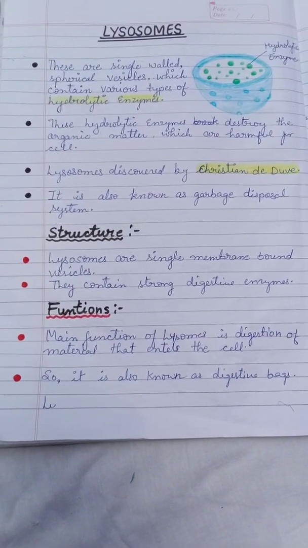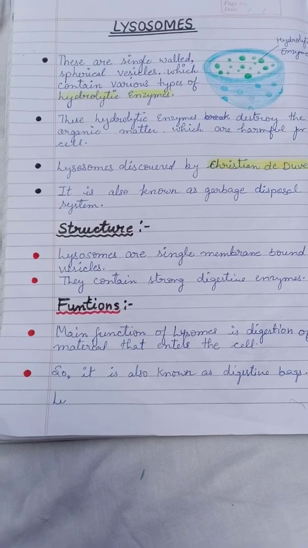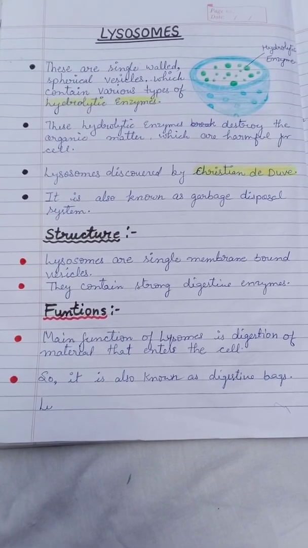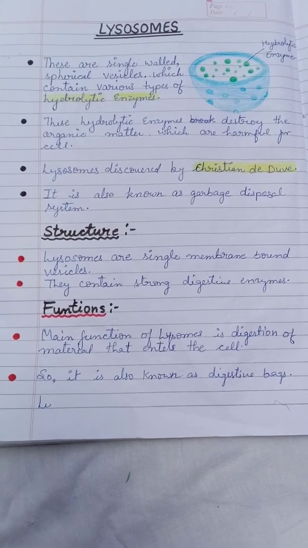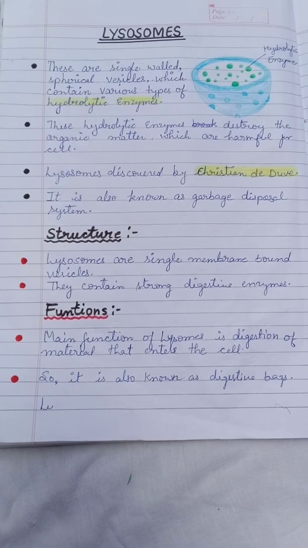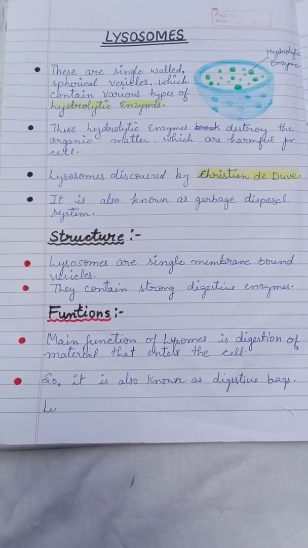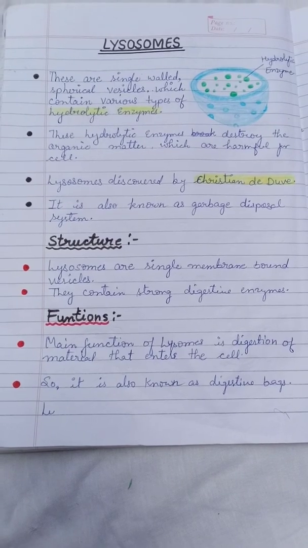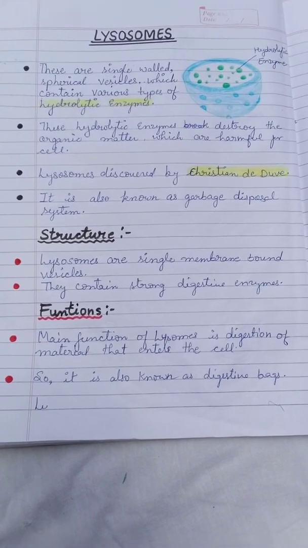Foreign particles means when any germs enter the cell, then lysosomes eat up the foreign particles and save the cell. So that's why it is a very interesting and very important part of the cell. Clear? Now we will see the structure and function of the lysosomes.